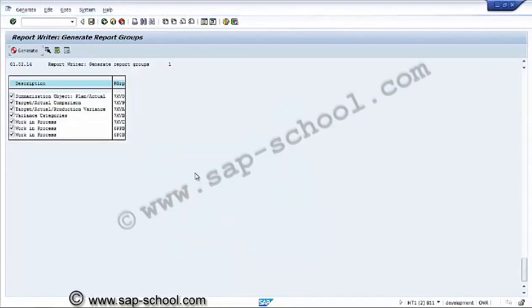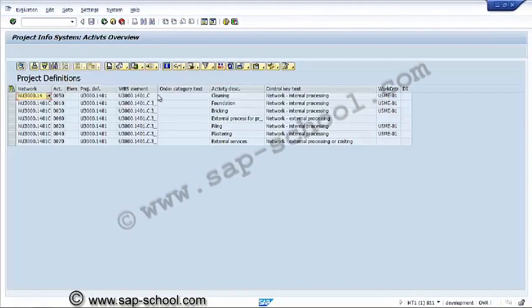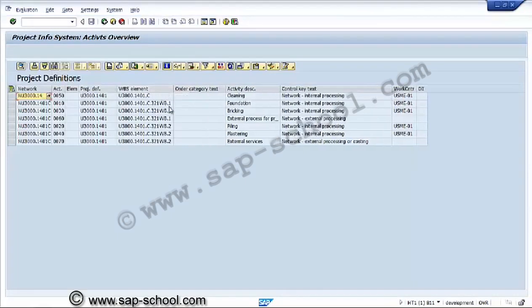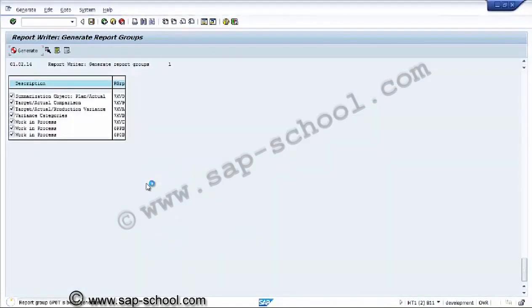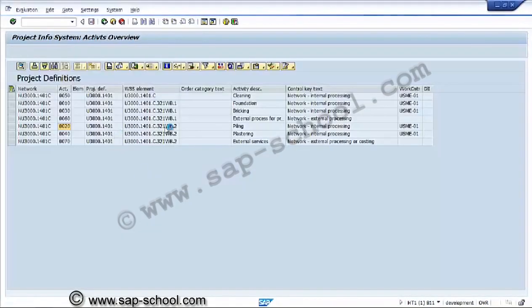So we can see, against a WBS element, the activities which are assigned under the WBS and the lower level also. These are the network activities that have been assigned to the WBS. In a similar way, we can check the individual overview of other things.